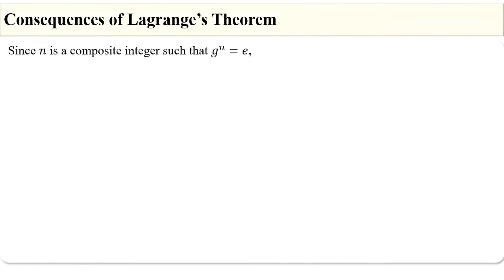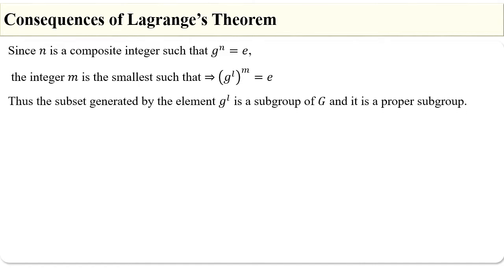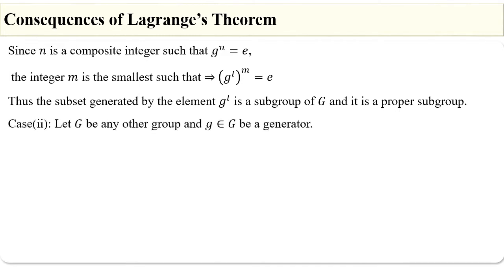Since n is a composite integer such that g power n is equal to e, the integer m is the smallest such that (g power l) whole power m is equal to e. Thus, the subset generated by the element g power l is a subgroup of G, and it is a proper subgroup.